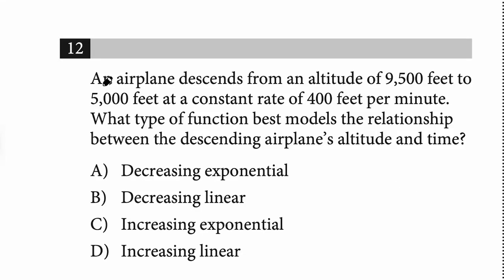Question number 12. An airplane descends from an altitude of 9,500 feet to 500 feet. That means initially the altitude of the airplane is 9,500 and it's coming down at the rate of 400 feet per minute until it reaches 5,000 feet altitude.